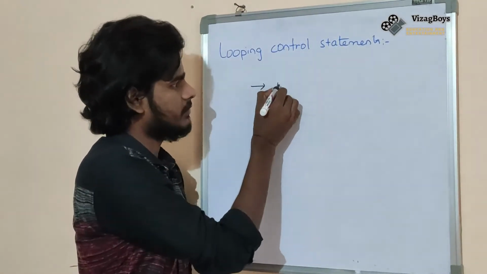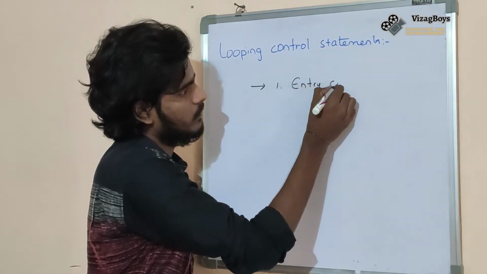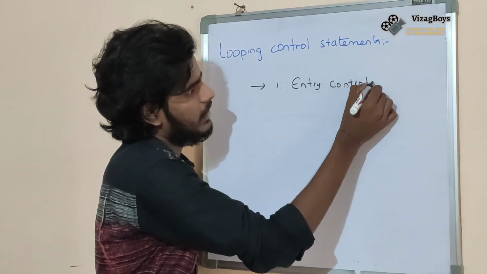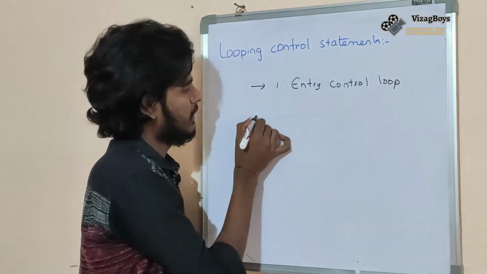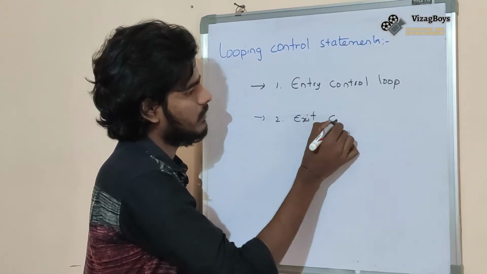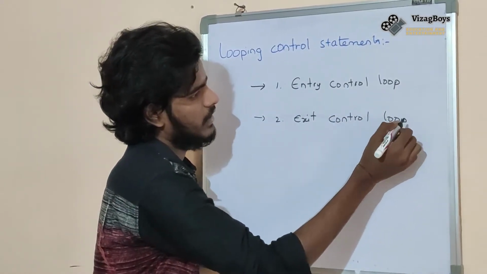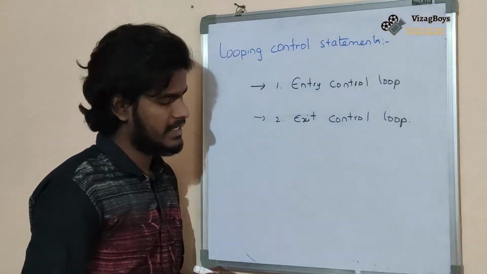The first one is the entry control loop. The second one is the exit control loop. First one entry control loop, second one exit control loop.